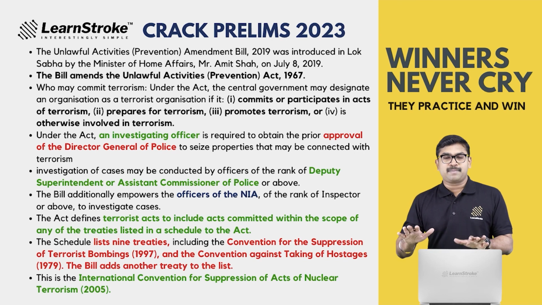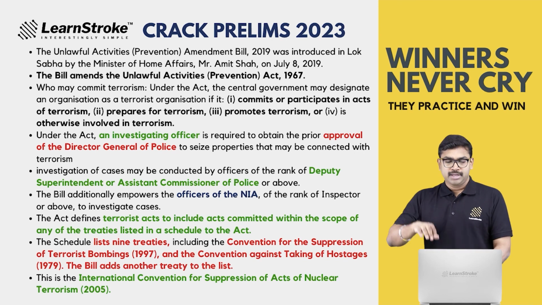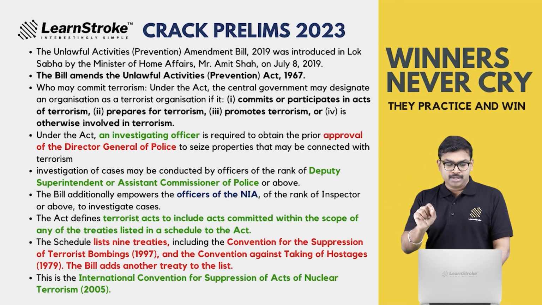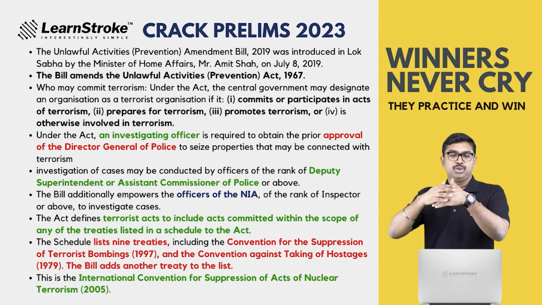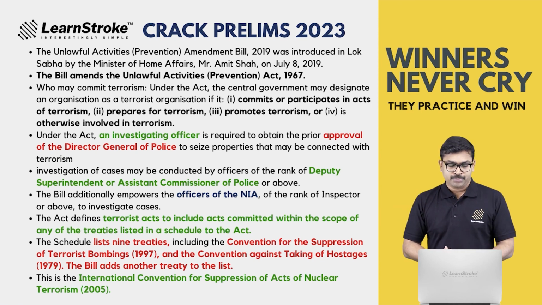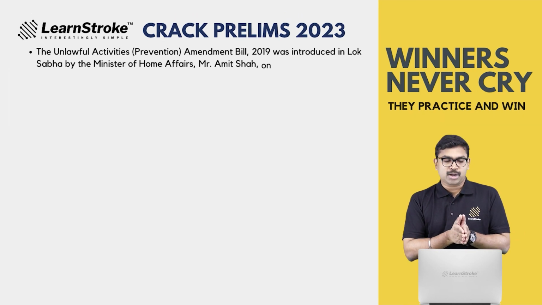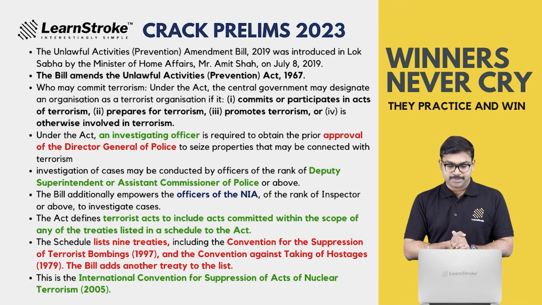Cases may be investigated by officers above the rank of Deputy Superintendent or Assistant Commissioner of Police. Only from that rank can you investigate a UAPA case. And yes, as the newspaper said, NIA has the power to take over this case.